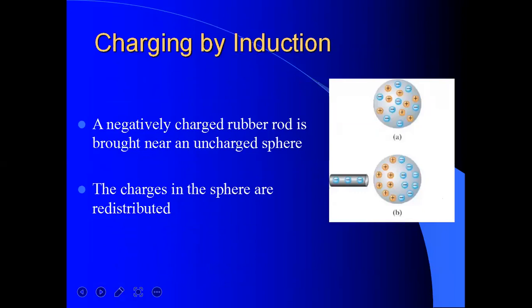Now, charging by the induction process. This is a very important process for producing charge. A negatively charged rubber rod is brought near an uncharged sphere. The charges in the sphere are redistributed. If we bring this rod near, then the charges will be redistributed into positive and negative regions.